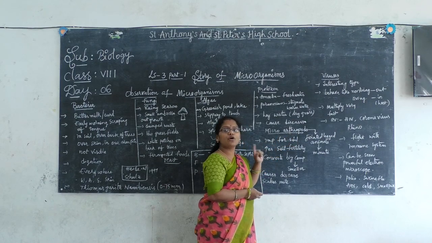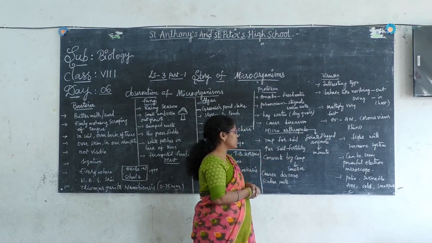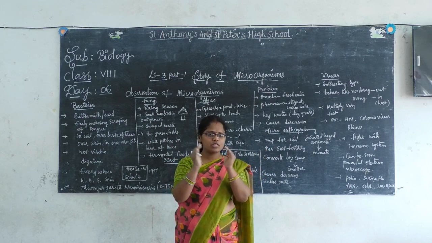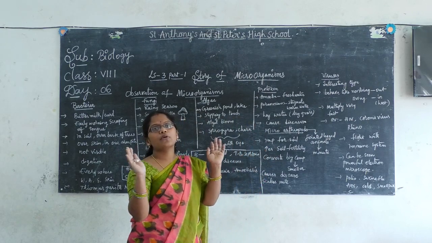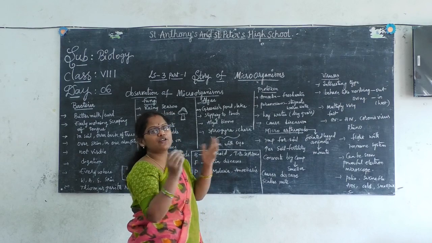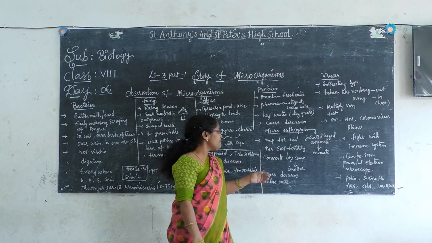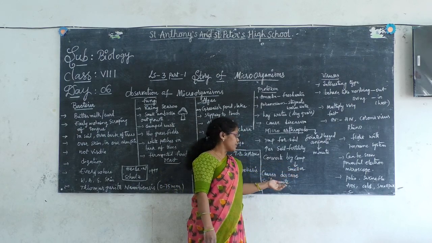These are important for soil, children. For what? Increasing the soil fertility. And one more point, they convert the bigger components into smaller components. It is like digestion. How does digestion take place in our stomach? The same way, they convert the bigger components into smaller components.